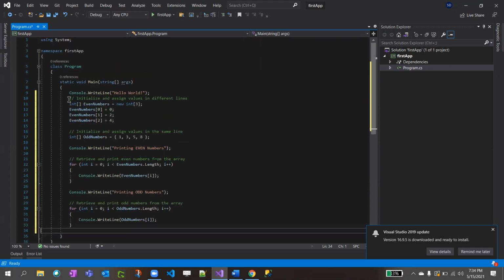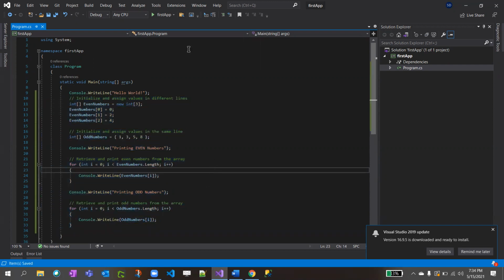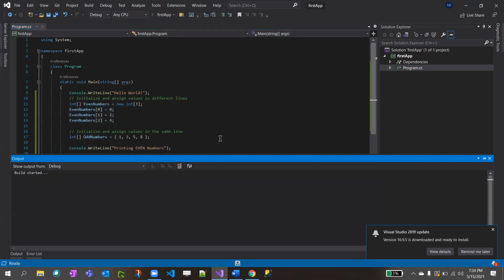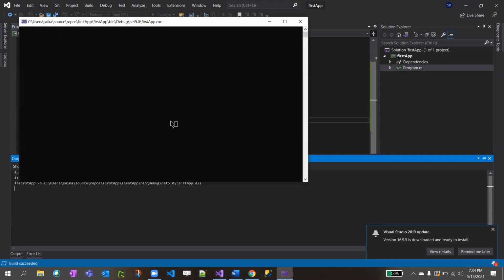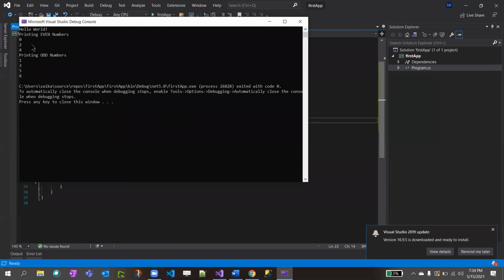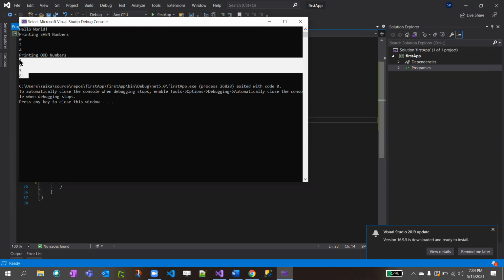Okay, so we just copied that code and pasted it here. Now we'll see what the output will be. I'll also show you how to debug with a breakpoint. It's loading. See, now it's printing even numbers 0 to 4, and the odd numbers we declared, 1, 3, 5.